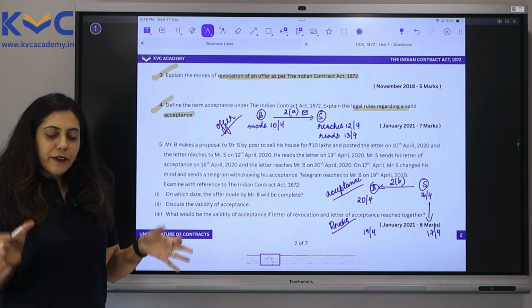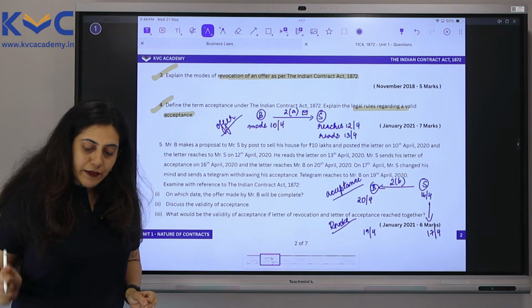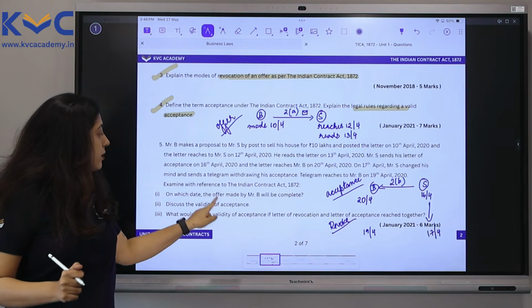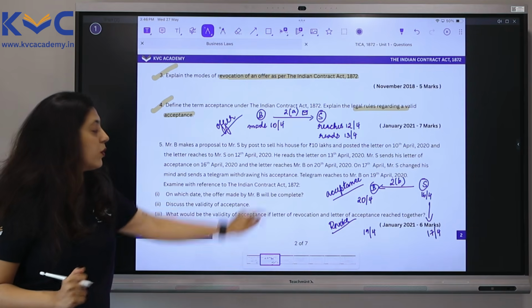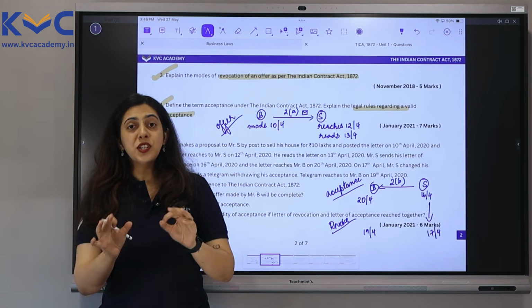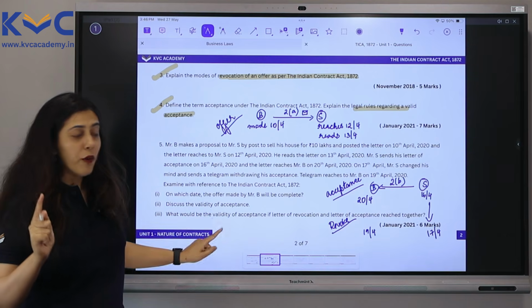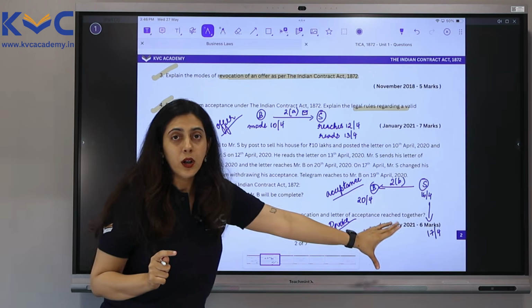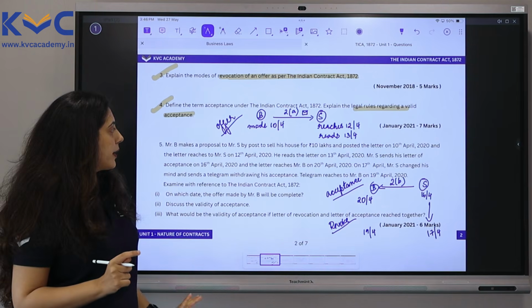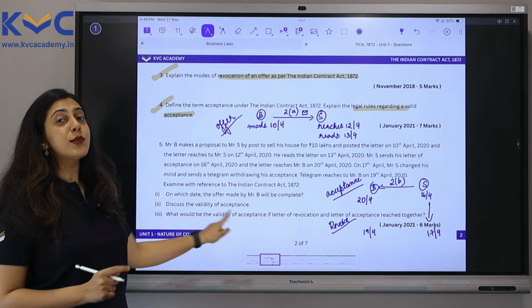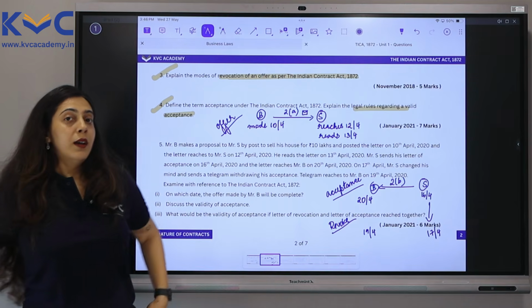So, explain with reference to the Indian Contract Act 1872 on which date the offer made by Mr. B will be completed. So the question here is relating to offer. Question number 1, sub-question 1 is relating to offer. So we don't have to look at this at all. We are only going to look at this diagram. And the question is, when will this offer be completed?